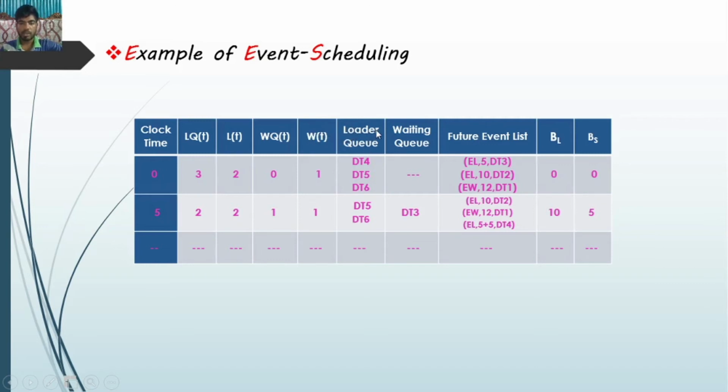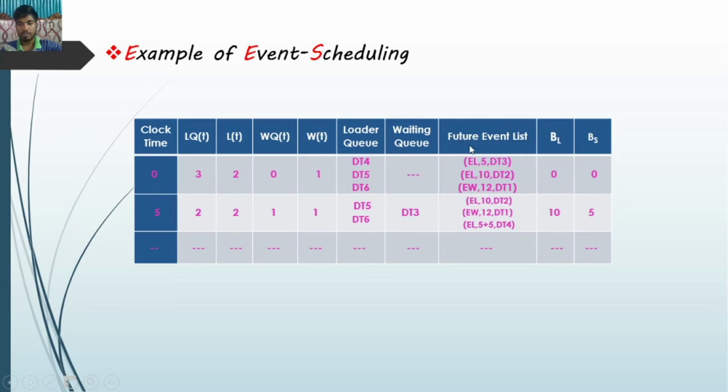That means which truck is loading and which truck is waiting for a loader is available in this sector. And this is the waiting queue, which contains the trucks for the scaler, and this is the future event list.